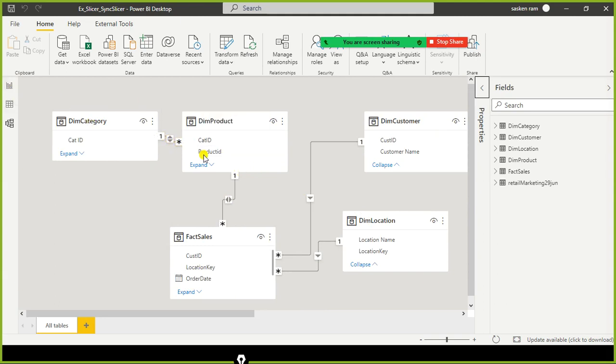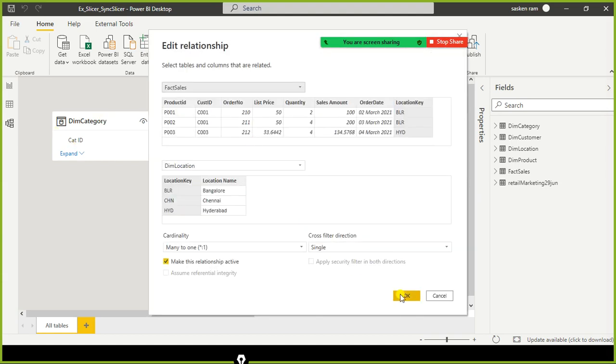Since we have enabled the bidirectional relationship between these dimensions and the fact table, we are able to filter the category by the location. So location can, but the opposite is not possible, because here we don't see any bidirectional filter. For example, if I enable bidirection here, now category can filter location.